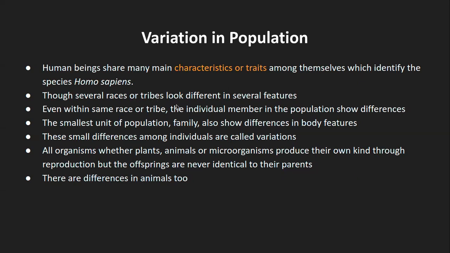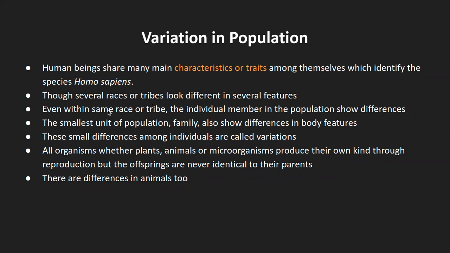Several races and tribes look different in several features, and several races refers to a Caucasian race, or the South Asian race, or what we call the African race, and there are several such that you know of. We drastically look different compared to all the other people amongst ourselves. That is what it means, and it's true whether you call this a race, a tribe, or a whole group.